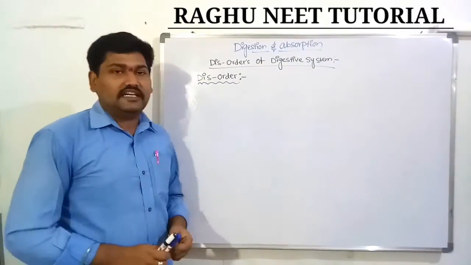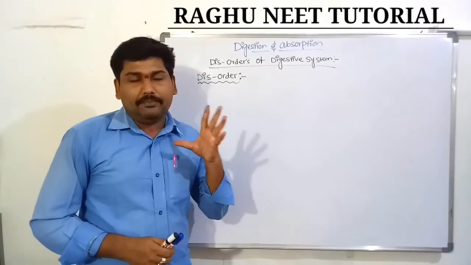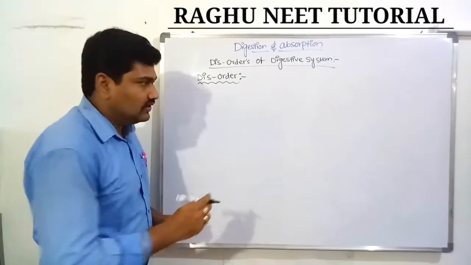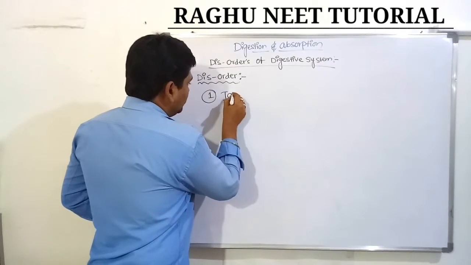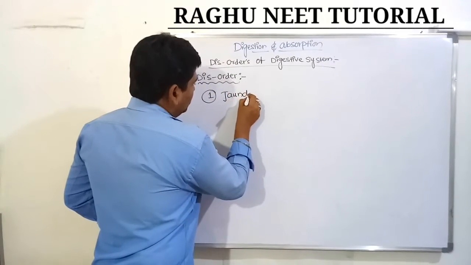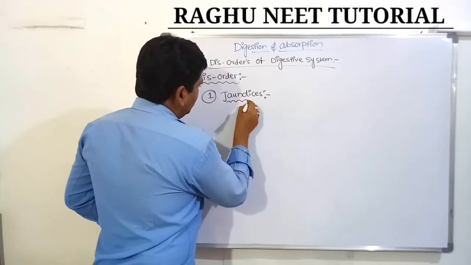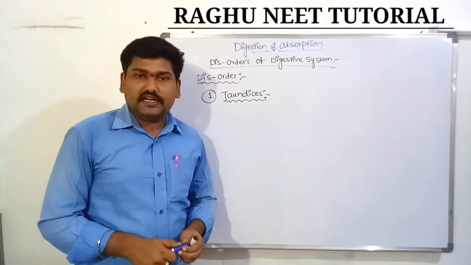So we are discussing the digestive system disorders. There are 5 main disorders in the digestive system. Let's discuss one by one. The first one is jaundice. Jaundice is one of the disorders.